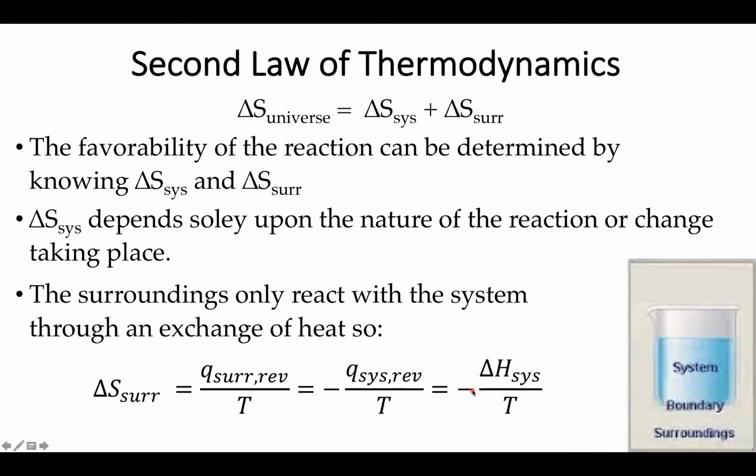So then what we can do is say, well, if I'm under isobaric conditions, then the heat is the same thing as the enthalpy. So we can actually lose the dependence on reversibility and switch it out for dependence on being constant pressure. So for any constant pressure and constant temperature system, we can figure out the change in entropy of my surroundings based on essentially how much heat left the system and the temperature.